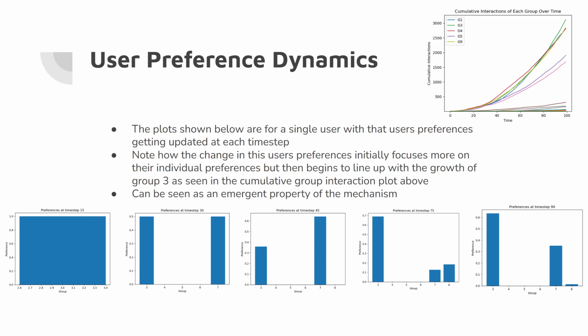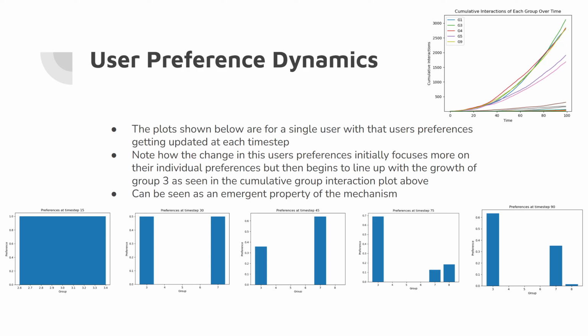Yeah, and so another area of our model that we wish to examine and validate was our user preference mechanism, looking at how user preferences change over time. To that point, we ran a new iteration of our model and tracked an initial user's preferences over the length of the simulation. If you look at these plots on the bottom, you can note how initially this user is in group 3, and then they also join group 7. They have a 50% chance of either interacting in 3 or 7. It then shifts in the next 15 time steps so that they actually prefer group 7.